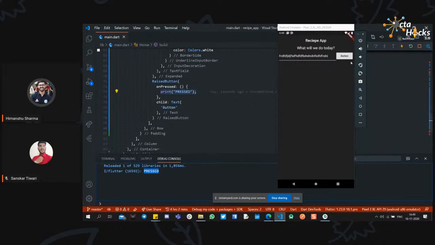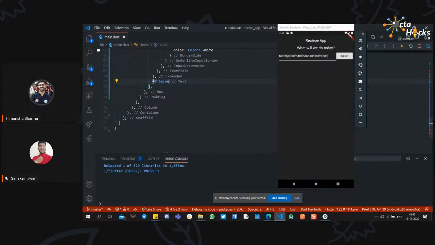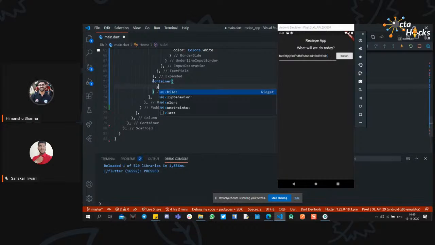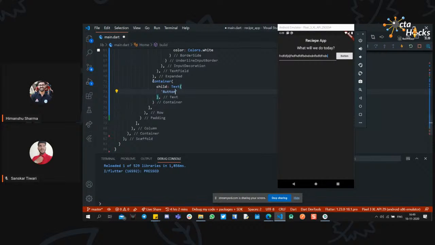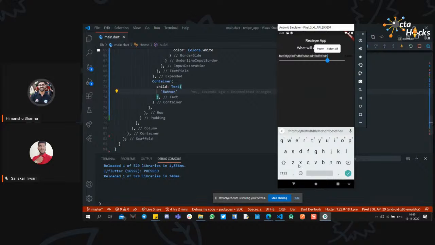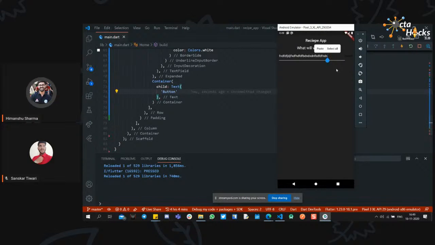This button is quite weird, so instead of this we can create a custom button. For creating a custom button, we need a container, and we need a child obviously, and some text inside the button or something else. So this is how a button looks. It is a container, and inside the container we have text. It is not really a button because it doesn't have an onPressed. It doesn't have a background color, nothing else.